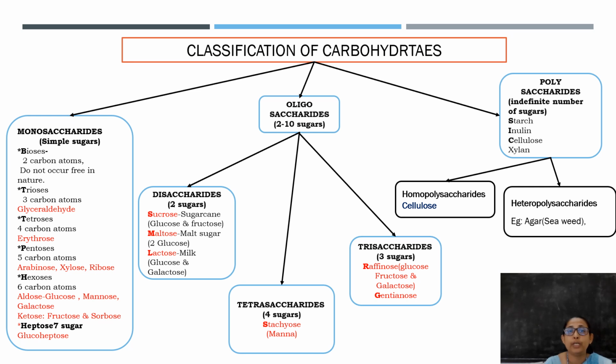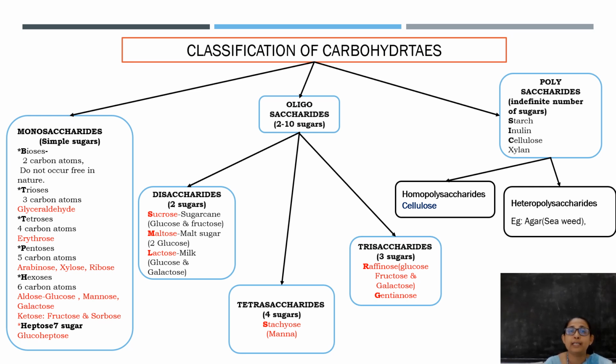Now we move on to the classification of carbohydrates. How can we classify these carbohydrates? Carbohydrates are classified into three different categories. First one, monosaccharides, oligosaccharides and polysaccharides. Monosaccharides, as the name says, contain only one sugar moiety, and these are known as the simple sugars.